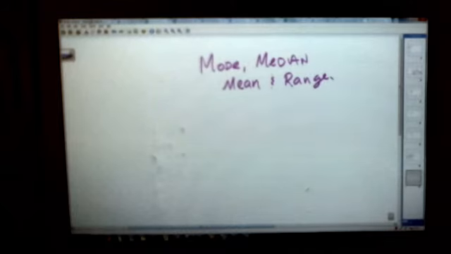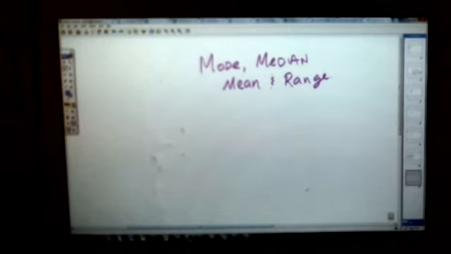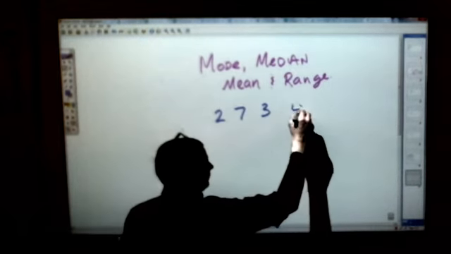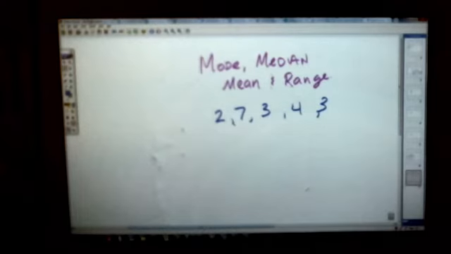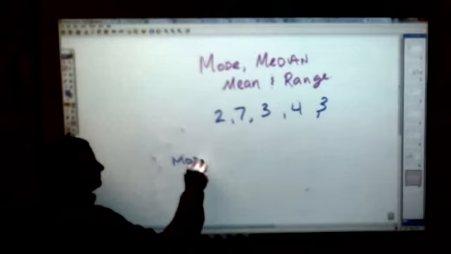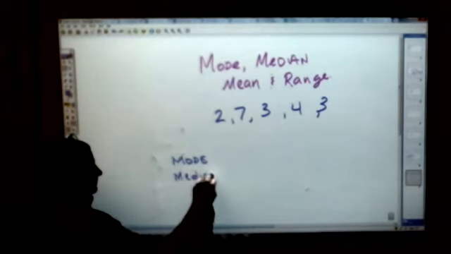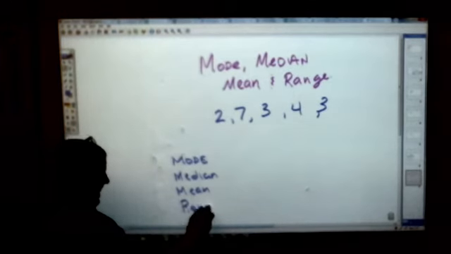And we talked about this before. It is in a group when you have a group of numbers. Let's say this is your group of numbers. Let's say you have 2, 7, 3, 4, 3. And I ask you to find all 4 of those. The mode, the median, the mean, and the range.